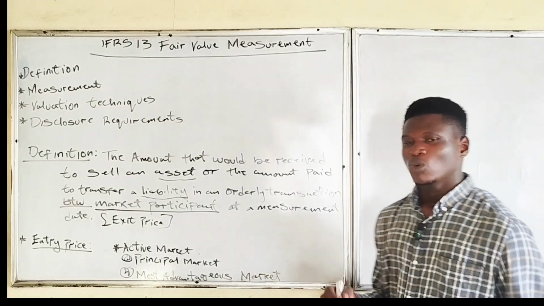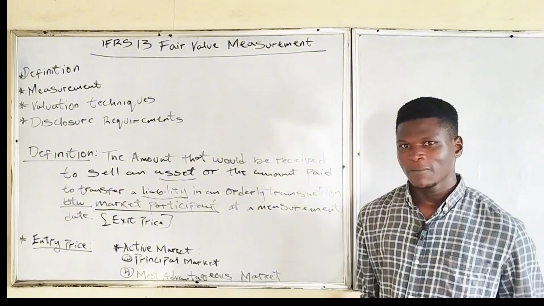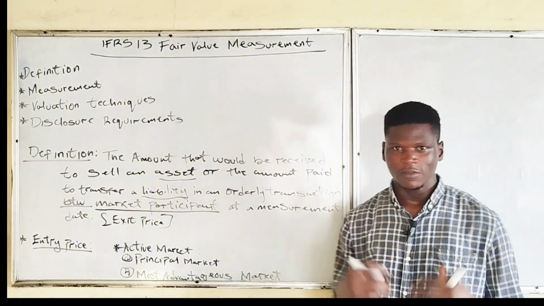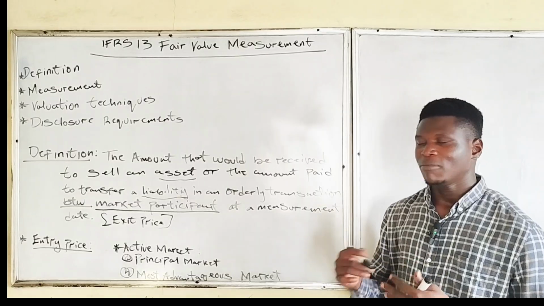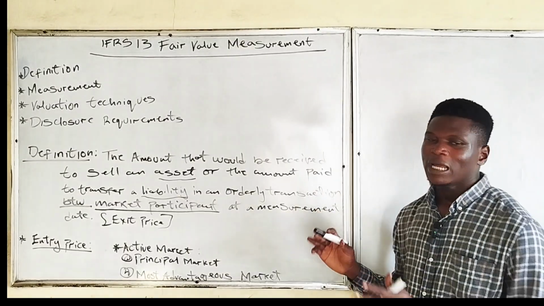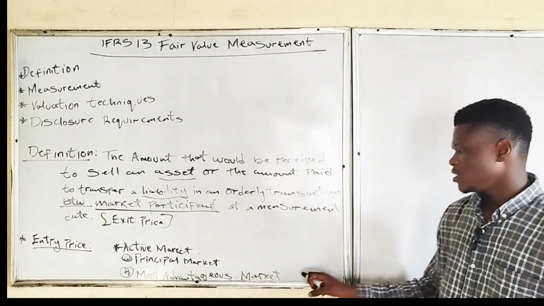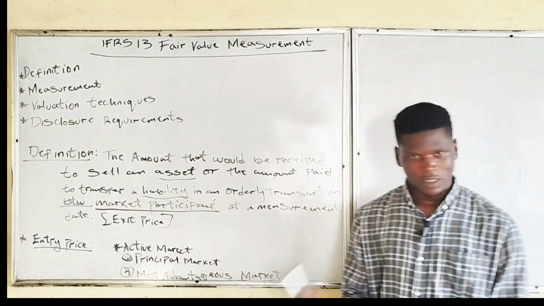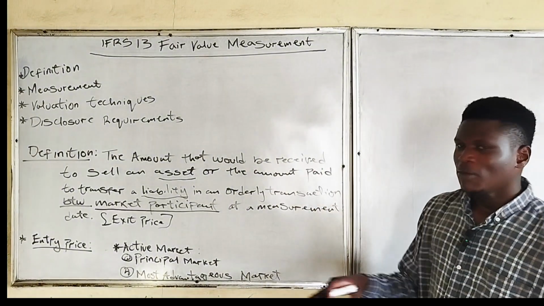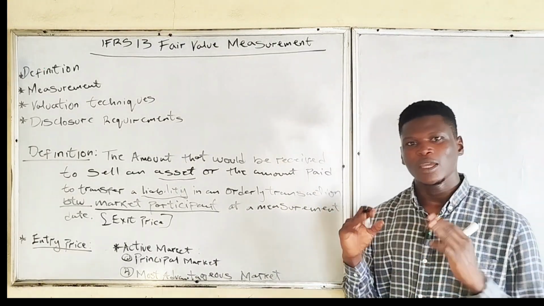So the principal market is the market with the highest volume of transactions, while the most advantageous market, on the other hand, is the market which maximizes the net amount that will be received, or minimizes the amount that will be paid to transfer a liability. So the most advantageous market is the market that will maximize the amount that will be received to sell an asset, and also minimize the amount that will be paid to transfer a liability.